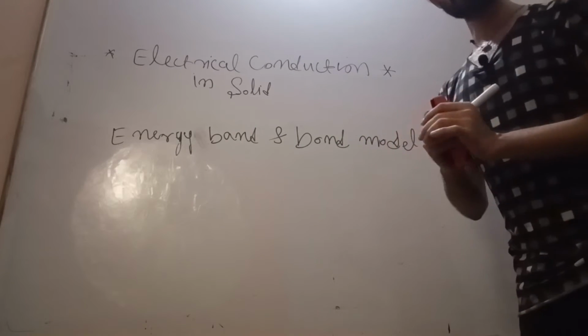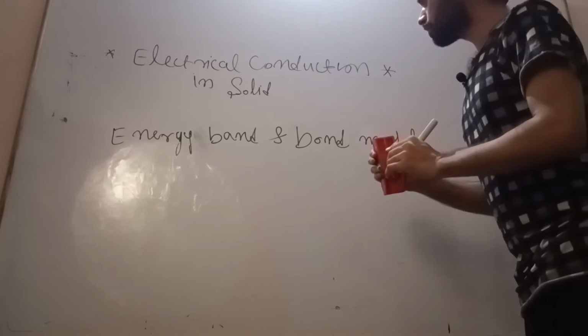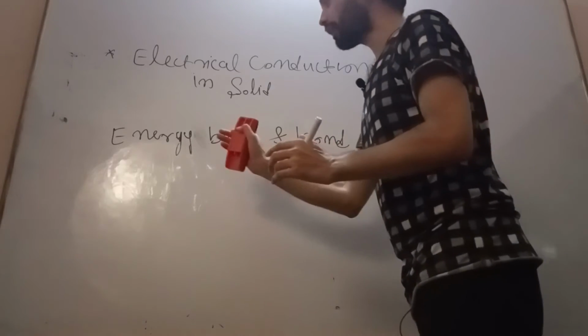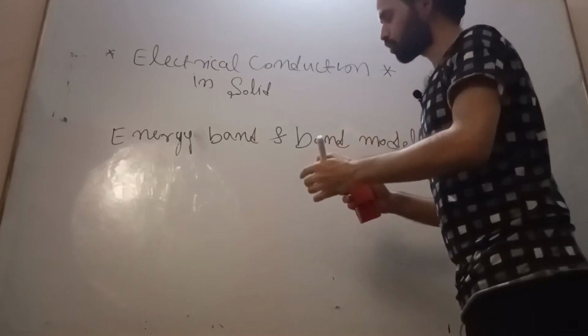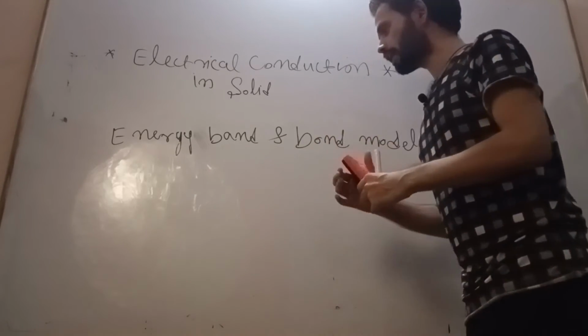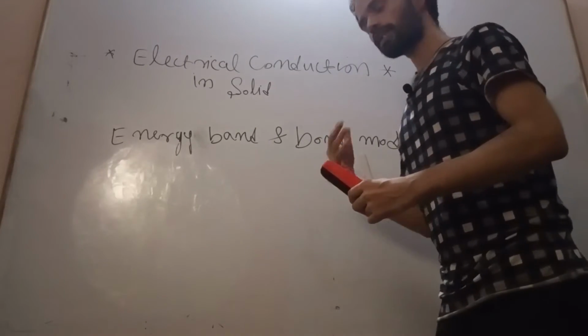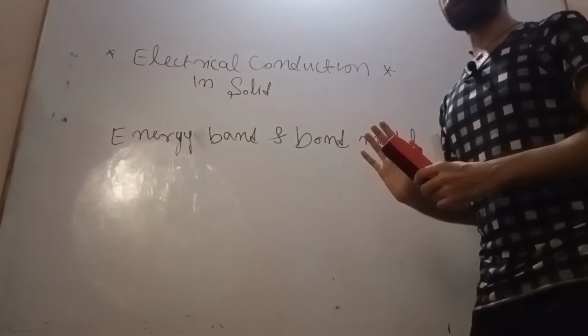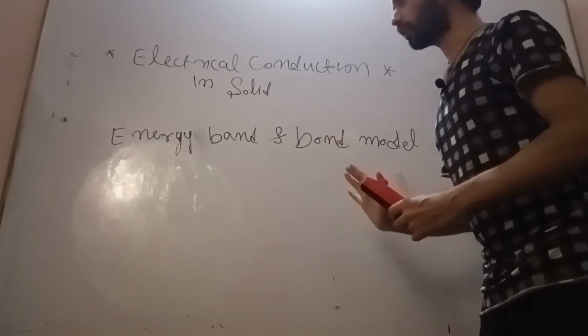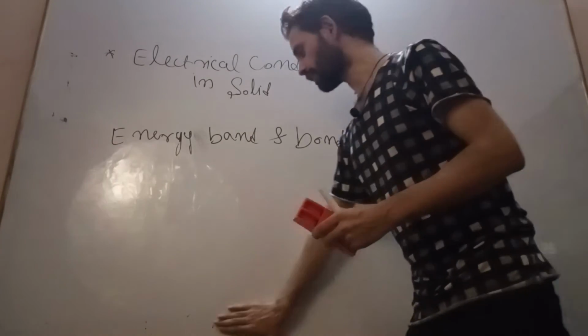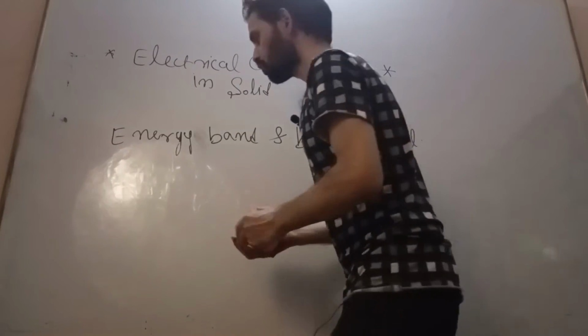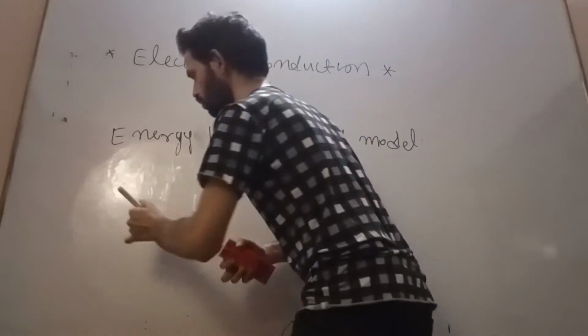We are now starting our discussion with the motion of electrons in the various allowed energy bands. How is the electron moving? What is the requirement for the movement of electrons? That we are going to see. First we will see the single crystal silicon, two-dimensional representation of covalent bonds.